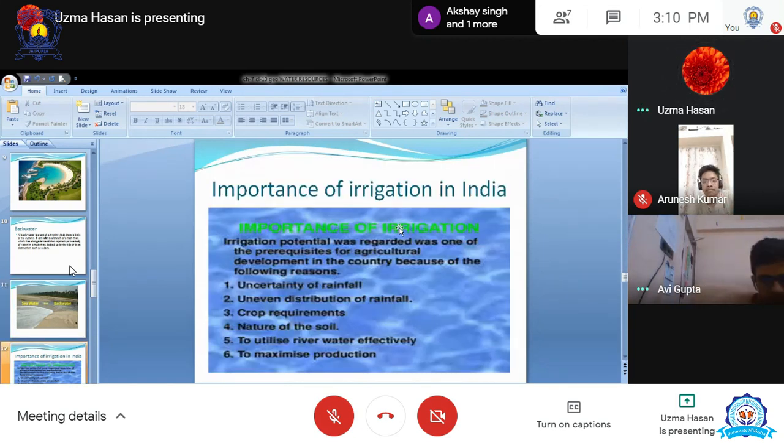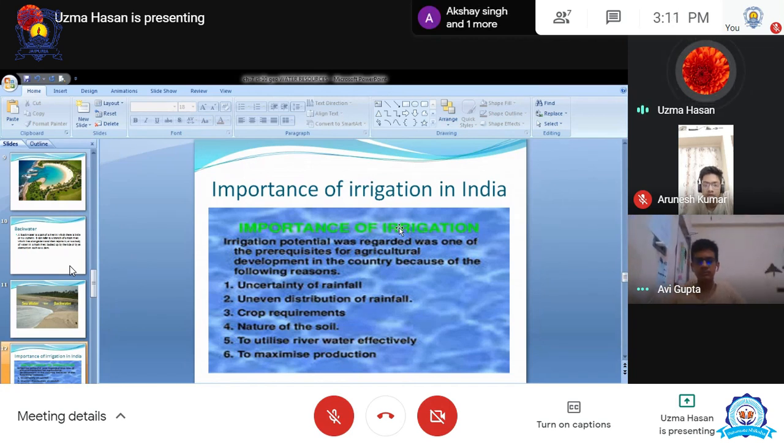Next is why irrigation is very important in India. Okay. Because we do not have certain rainfall. This is the time that we can get heavy rainfall. ये ऐसा time था कि इस वक्त रोज बारिश होती. But what's happening? Are we getting the water? I think एक हफ्ता पहले शायद लखनऊ में अच्छी बारिश हुई थी. Yes, ma'am. Okay, so this is the uncertainty of rainfall. That's why we need irrigation. So the areas which are near Lucknow are also not getting the rainfall. That's why they were using the means of irrigation.